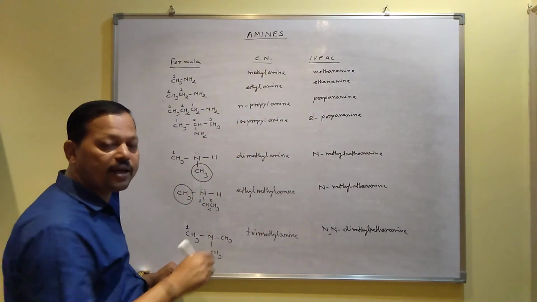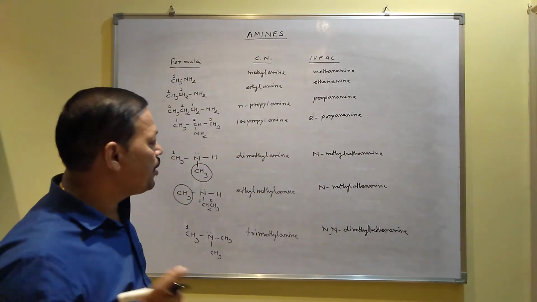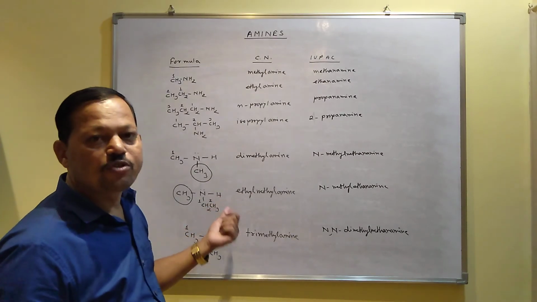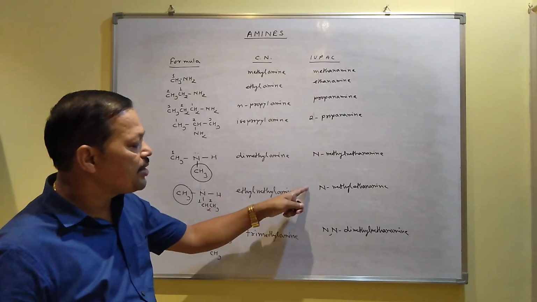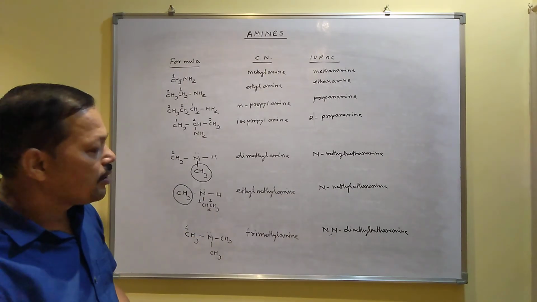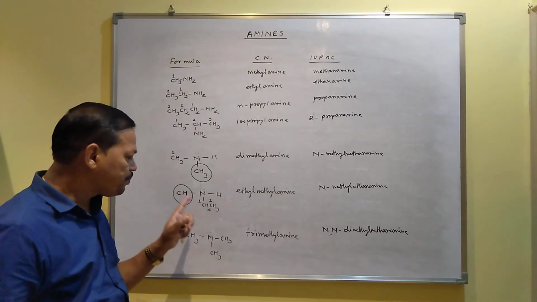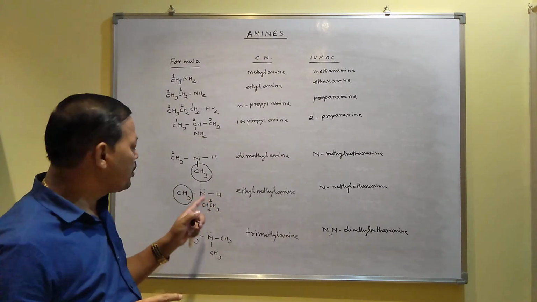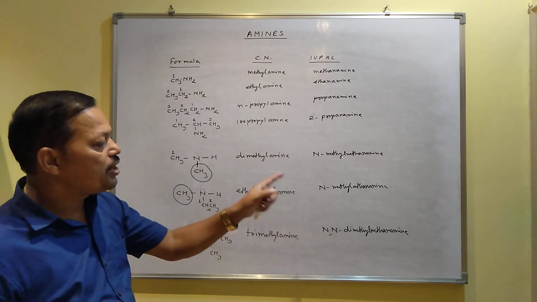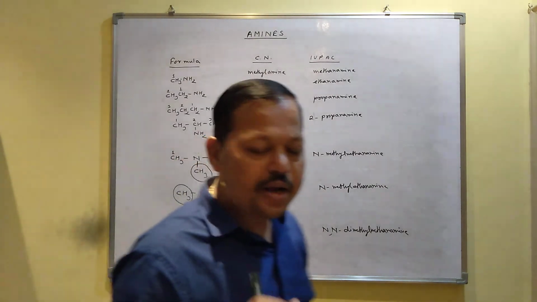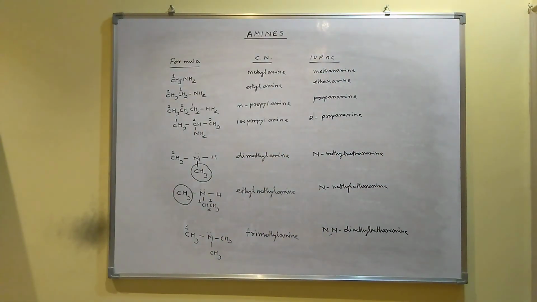So this secondary and tertiary naming is very important. Normally in the exam, these secondary and tertiary amines are given to write the IUPAC name. So you have to write the IUPAC name this way, N, comma N, because the branching is present not with the carbon, it is branched with the nitrogen atom, and that's why you have to write N-methyl. So this is the process of how to write the IUPAC and common name of amines. Thank you.